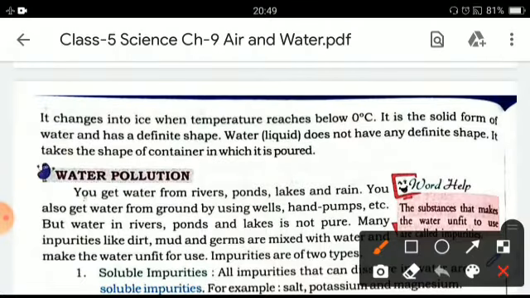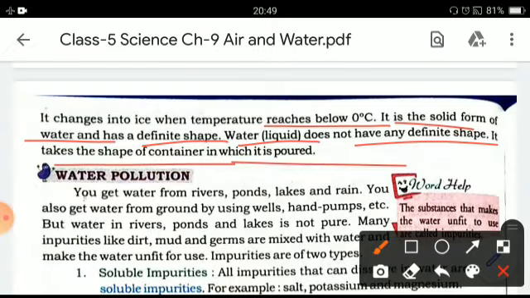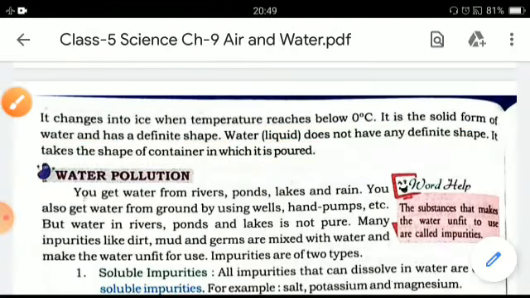It changes into ice when temperature reaches below 0 degrees Celsius, and it is the solid form of water and has a definite shape. Water in liquid form does not have any definite shape, and it takes the shape of the container in which it is kept or poured.